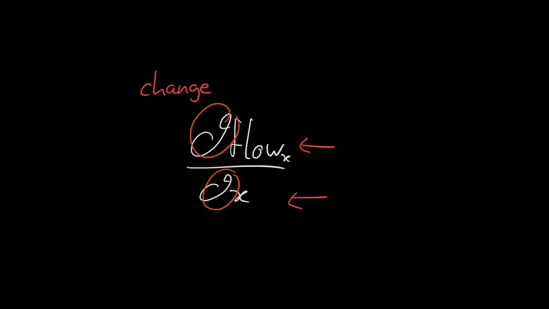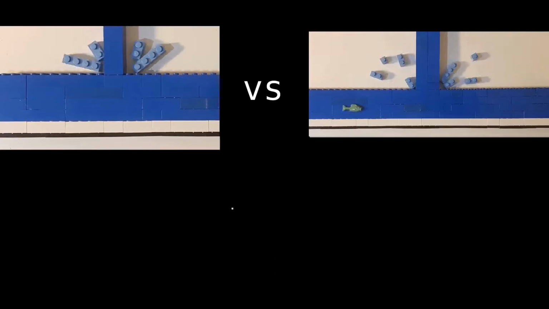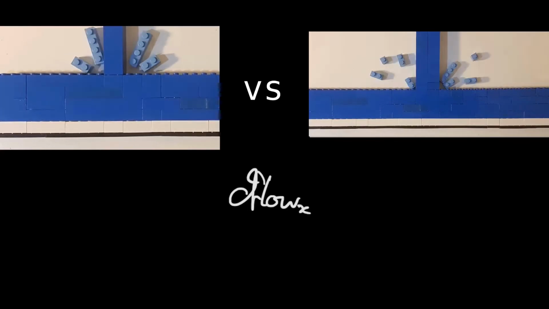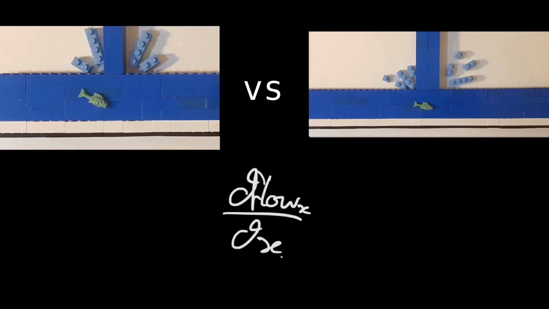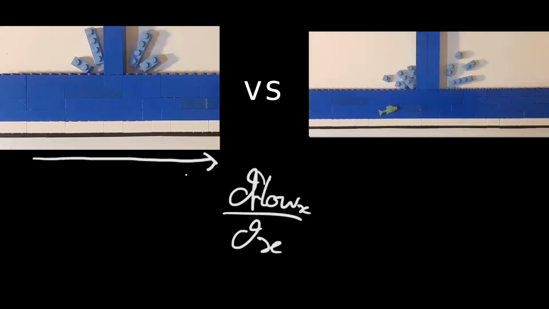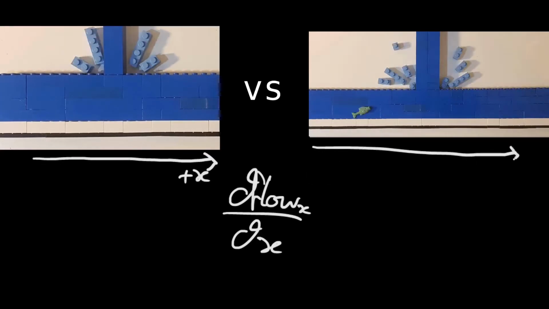Right, okay, here's roughly what these symbols are telling you to do. We have our change of flow and our change of x. So what does this actually mean? Well, let's imagine this is the positive x direction. Let's imagine this one is also the positive x direction.